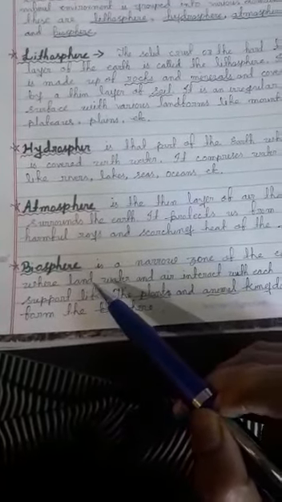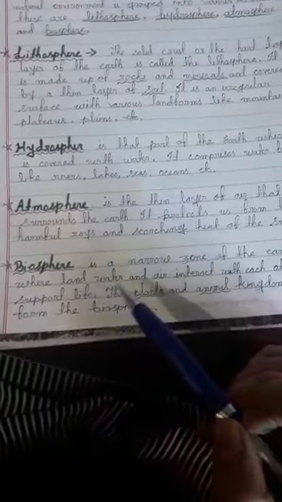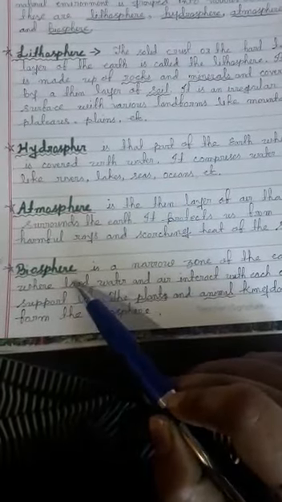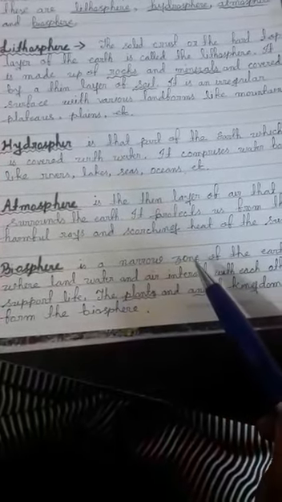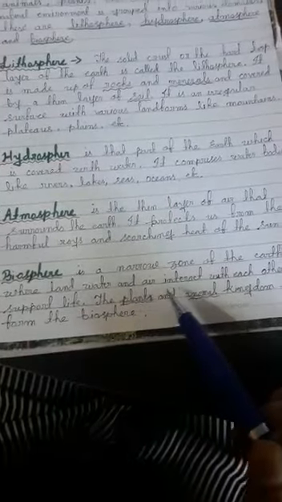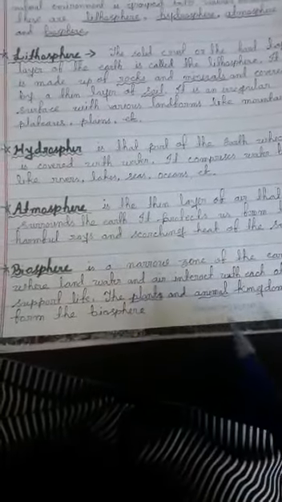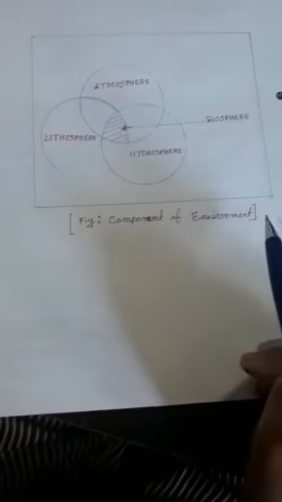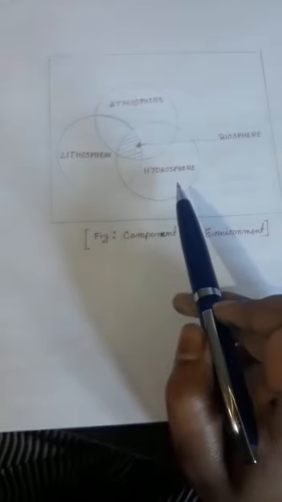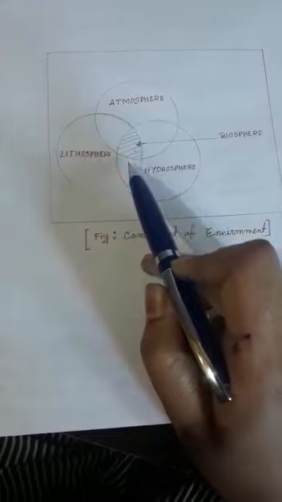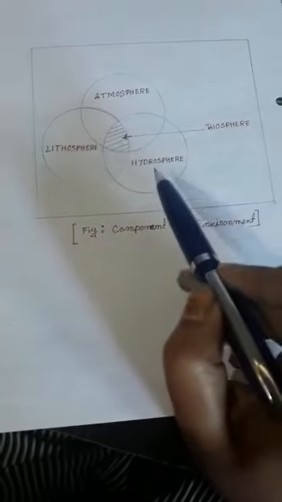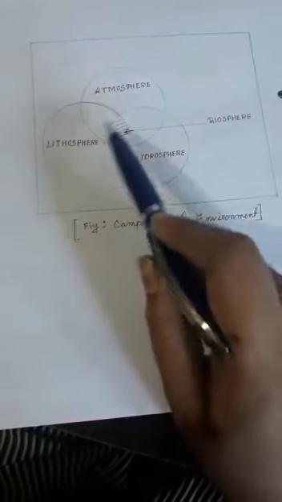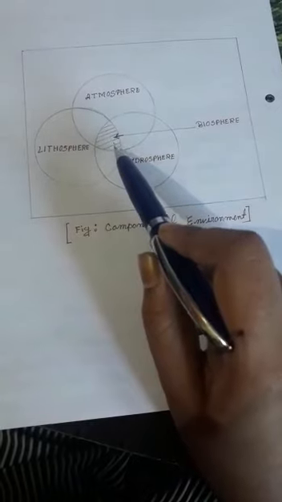Now come to the biosphere. What do you mean by the word biosphere? Biosphere means the sphere of life. The biosphere is the part of the earth where living organisms are found. The plant and animal kingdoms together form the biosphere. Now let's see the diagram of the components of the environment, that is lithosphere, hydrosphere and atmosphere. This is the narrow zone where all three spheres, lithosphere, atmosphere and hydrosphere, interact with each other to support life. It's called the biosphere.